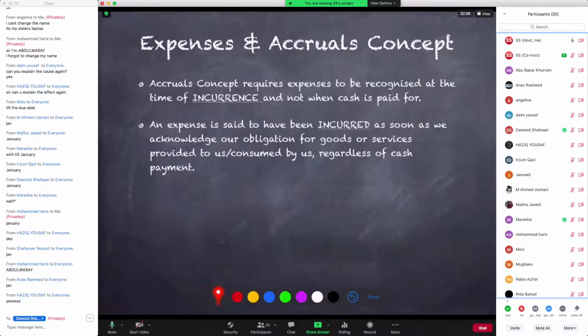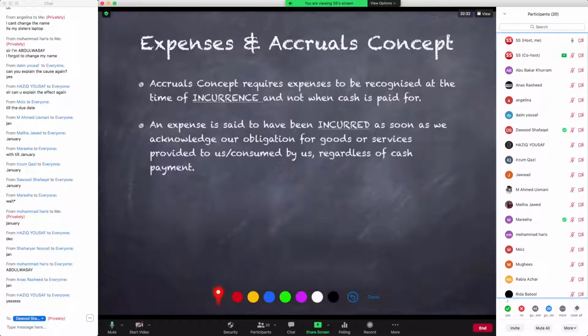जैसे ही हम अपनी liability या अपनी obligation किसी दूसरे शख्स की तरफ accept कर लेते हैं क्योंकि उसने हमें goods या services provide की थी. So as soon as we acknowledge our obligation for goods or services which were provided to us by some other party, that is when the expense incurs, or that is when the expense starts to exist. The effect of that cause is that you eventually have to pay for that.